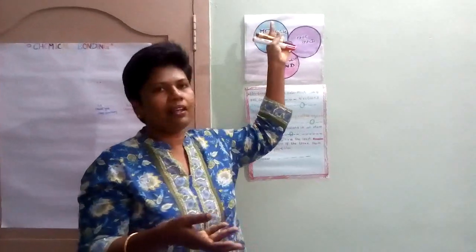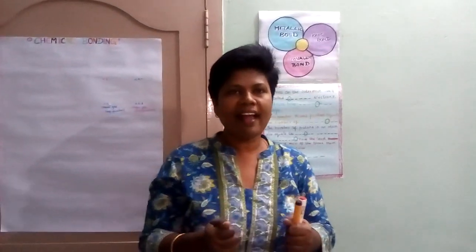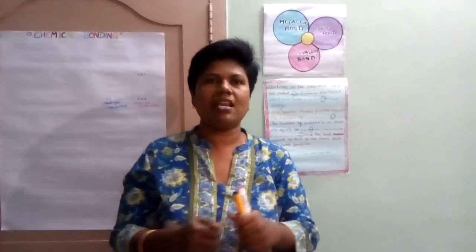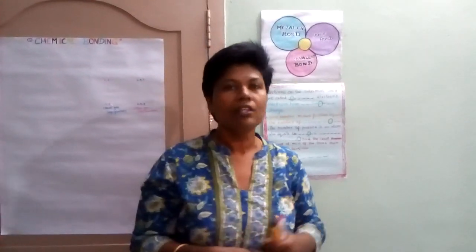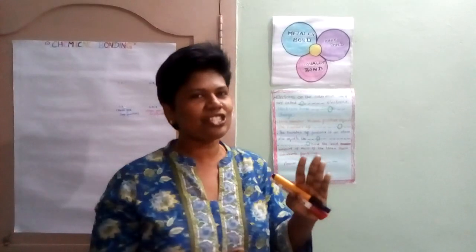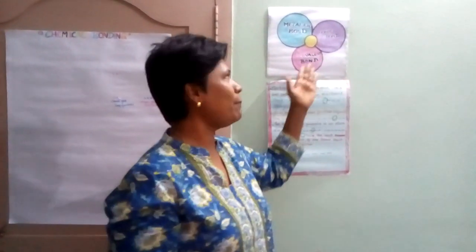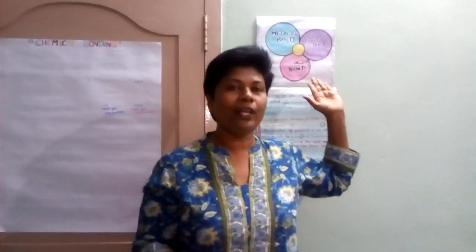Next one is the metallic bond. This is not exactly a bond, but a force of attraction within a metal. That is called metallic bond. So actually there are 4 types of bond you are going to study in this lesson. But in today's class we are going to talk about ionic bond and covalent bond.